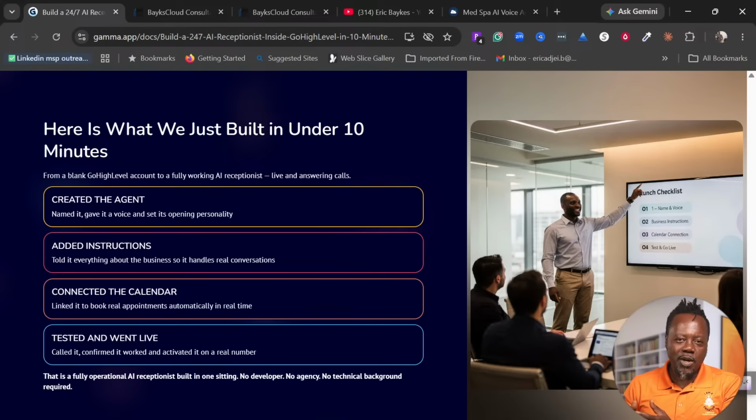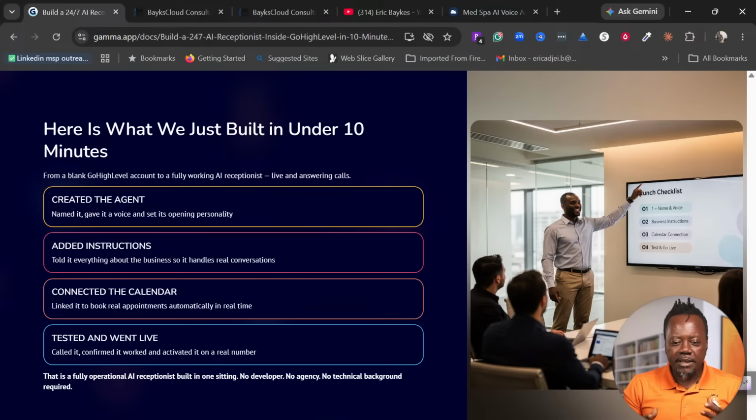I built one in a demo account for you to see how we built it. Then I showed you a completed agent that was working, and I called it live and we were able to test it and see how it works. And this is how we test the AI, right? You test it. If you get some things wrong, you fix it and then you teach it the right way.